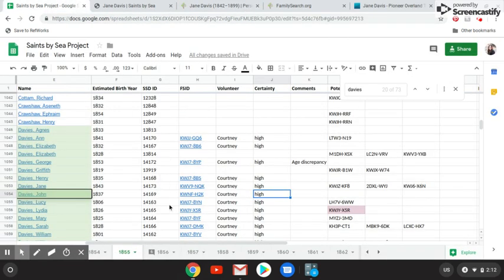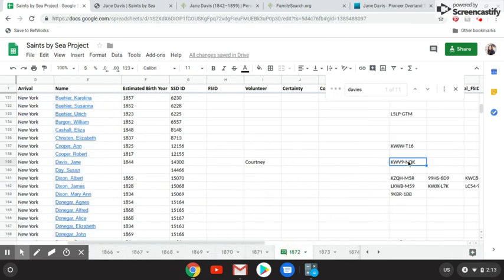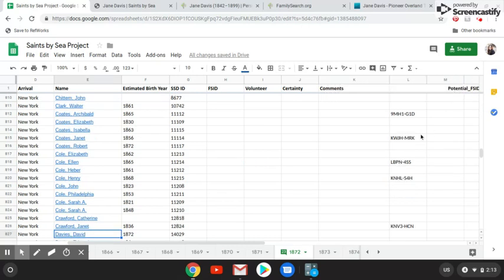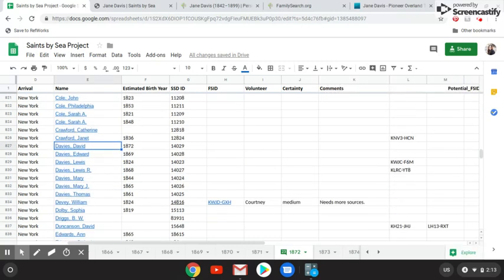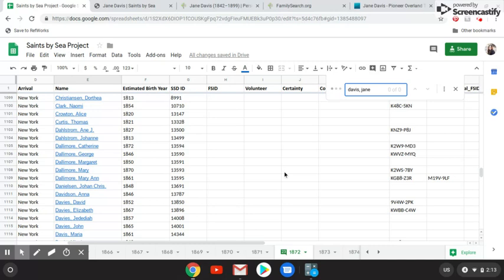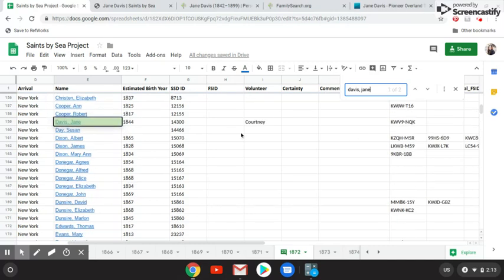So in that case, what we're going to want to do is we want to copy her Saints by the Sea ID number, 14173. I've copied that. Let's go back to 1872. Go to this individual, and we don't need that anymore. Oh, now it took me away. Let's go back and find her. Here she is.